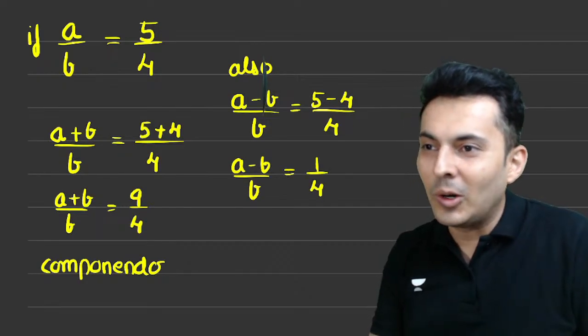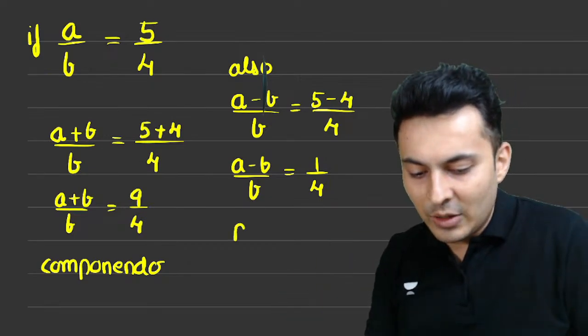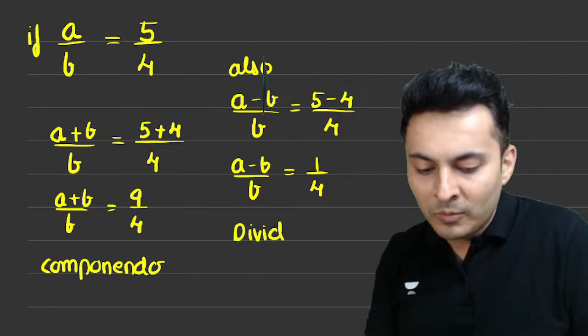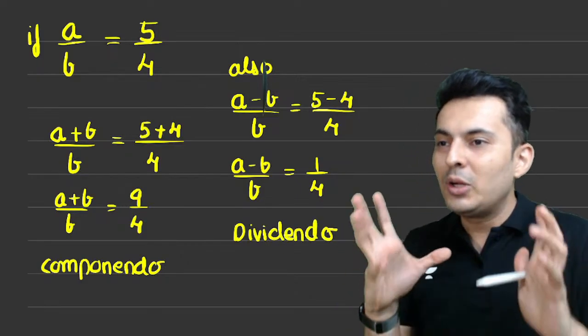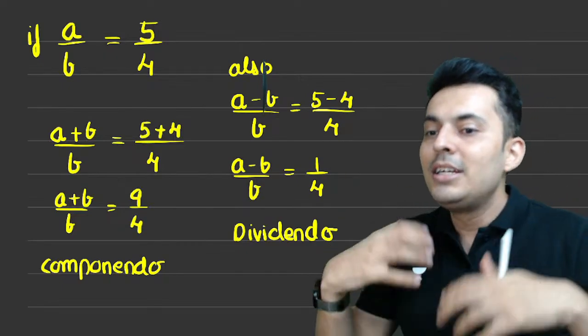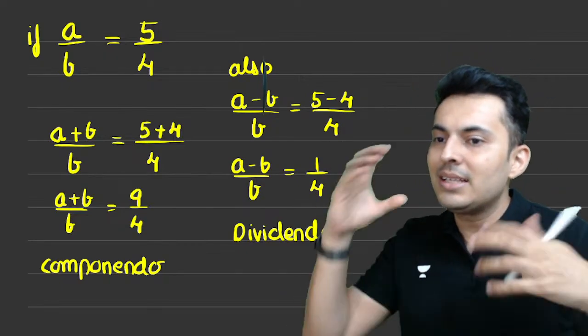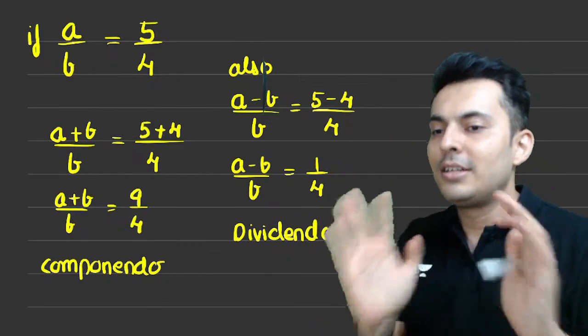What do you think this is called? Compound. The opposite will be called dividendo. This is called dividendo. So componendo is addition of the numerator and denominator. Dividendo is subtraction of the denominator from the numerator.